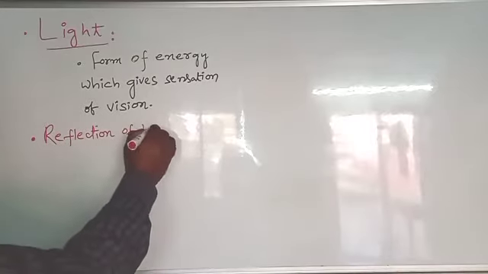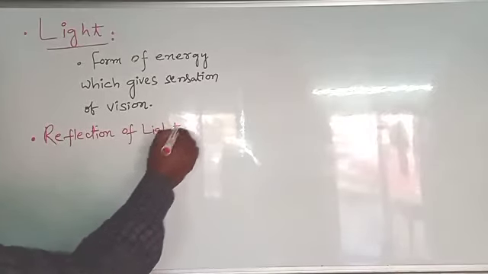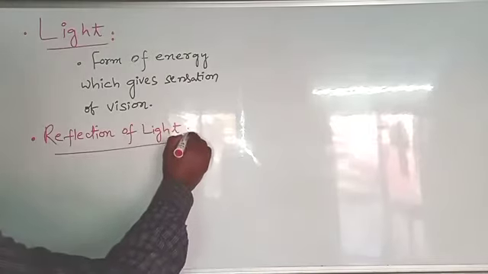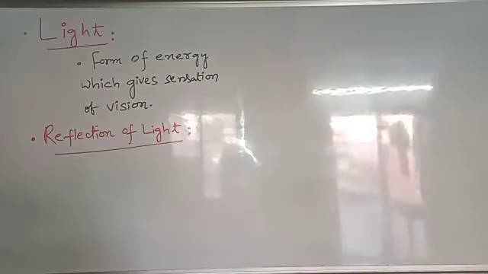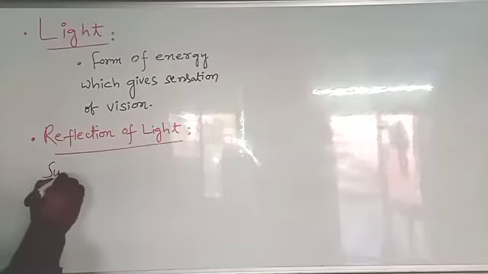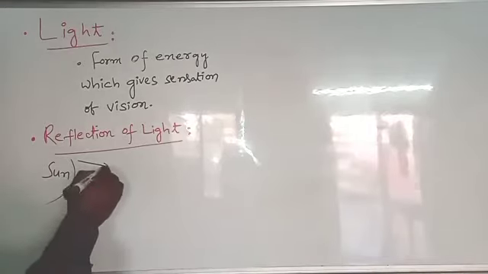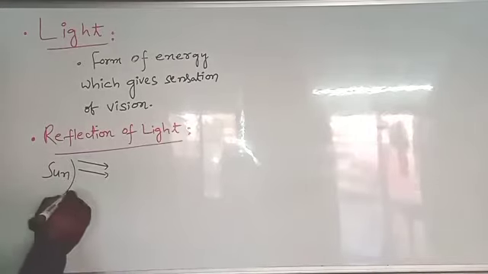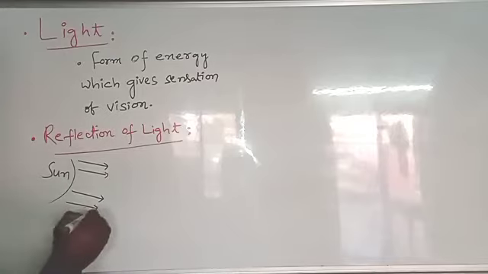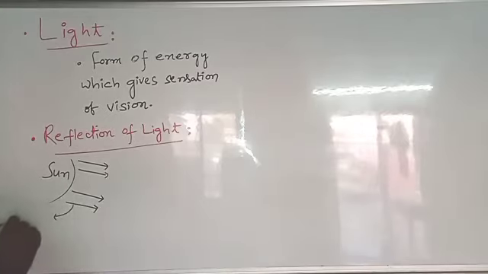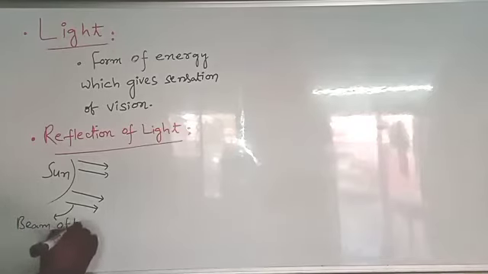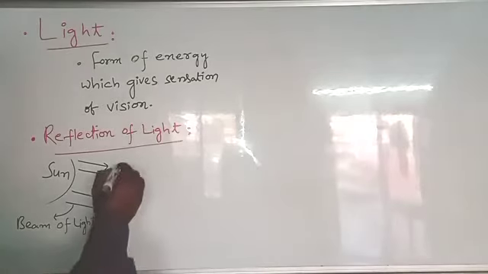What is meant by reflection of light? Let us take the sun. Sun is the source of light energy. These are the light rays. We can see a group of light rays, more than one light ray. This group of light rays is called a beam of light, or bunch of light, simply beam of light.